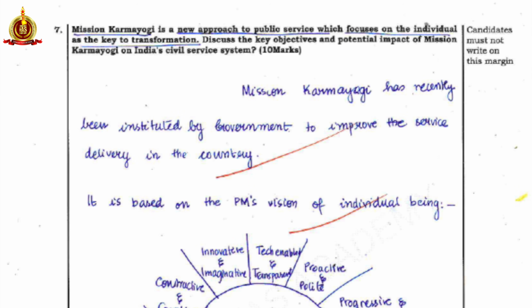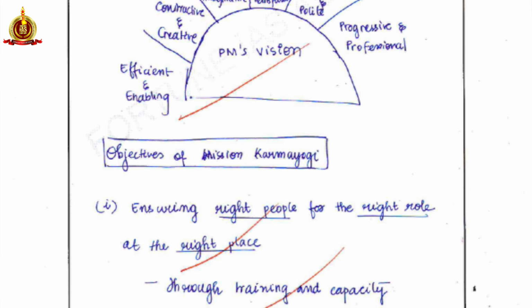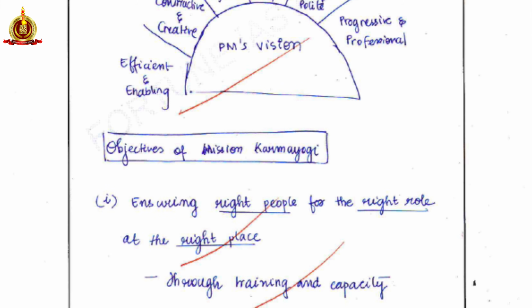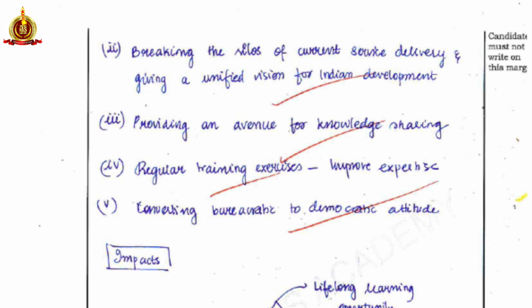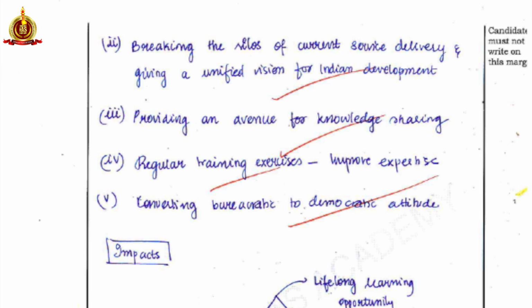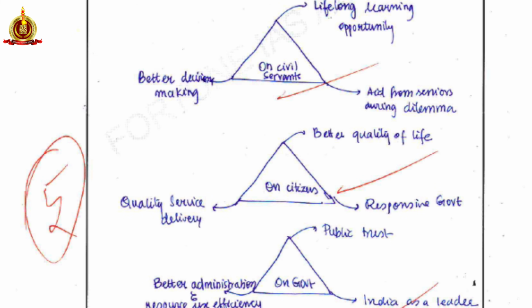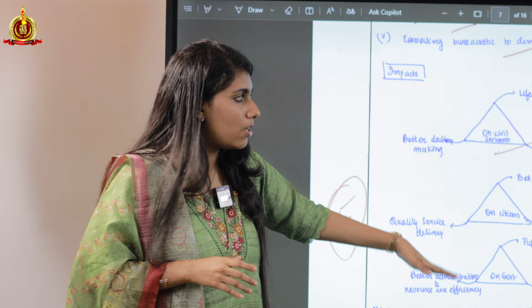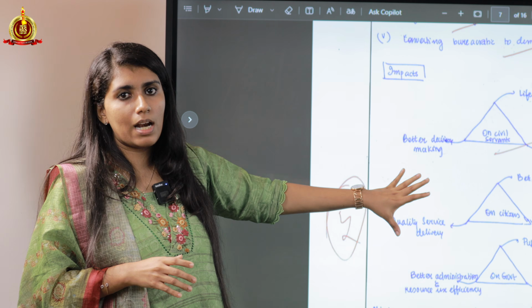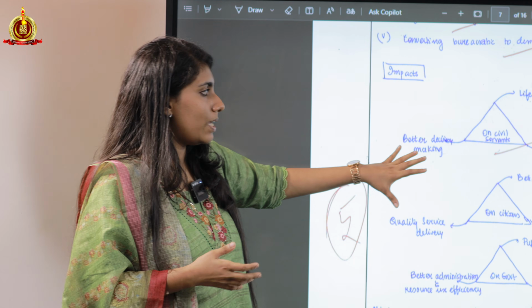And then it is about discussing the key objectives and potential impacts. Here I have discussed the objectives of Mission Karma Yogi itself. I have also talked about the impacts. I did not just mention its impact on civil servants on a unidimensional note. I have bifurcated it, and mentioned its impacts on civil servants, on citizens, and also on government. So here we are bringing multidimensionality, which apparently is what UPSC demands.